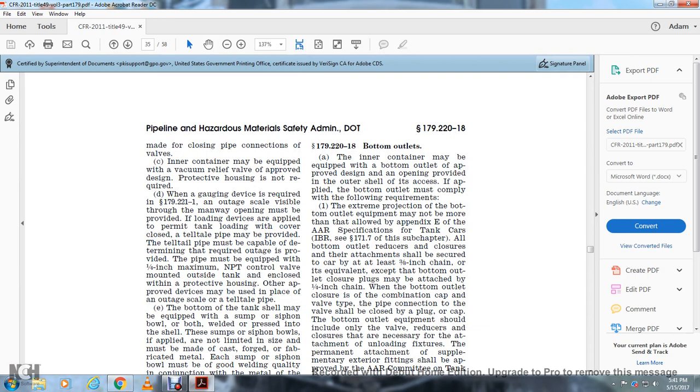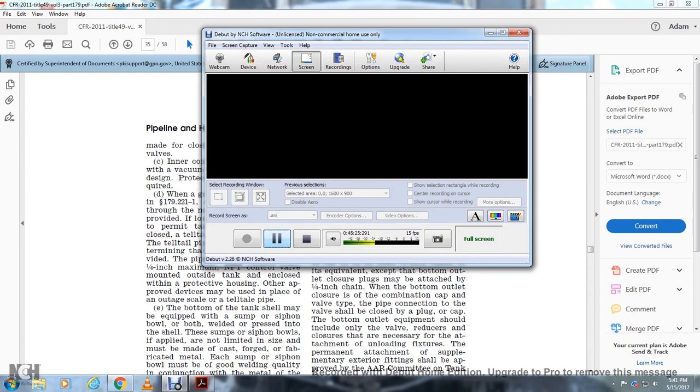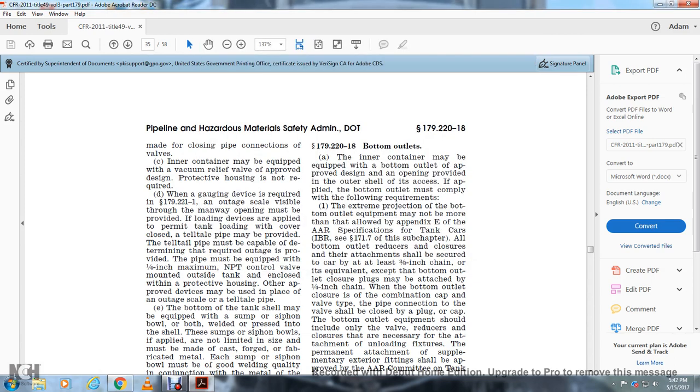179.220-18 Bottom outlets. The inner container may be equipped with a bottom outlet. The bottom outlet design and opening, provided with the outer shell with access, and the bottom outlet applied must comply with the following requirements. 1. The extreme projection of the bottom outlet equipment may not be more than allowed by Appendix E of the AAR specification for tank cars, IBR 171.7 of this subchapter.